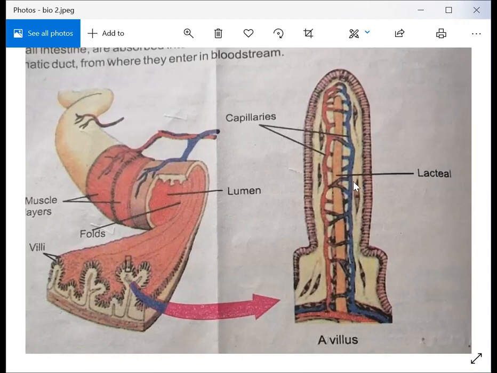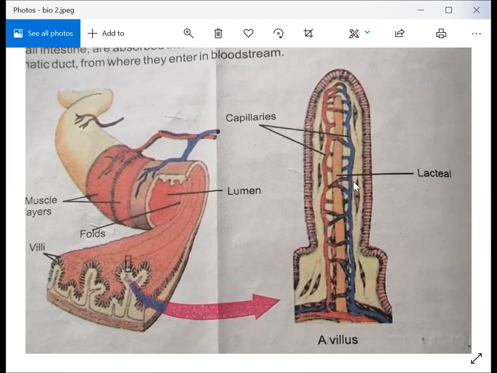Next, how are sugar and amino acids absorbed in the small intestine? Its process is very simple. The digested molecules, that is simple sugars and amino acids, are absorbed from the intestine into the blood capillaries present in the villi. Blood carries them away from the small intestine by the hepatic portal vein to the liver for filtering, removal of toxins and nutrient processing.